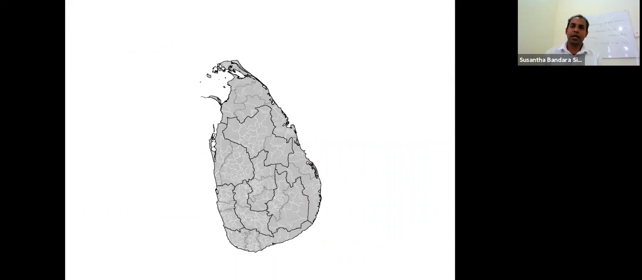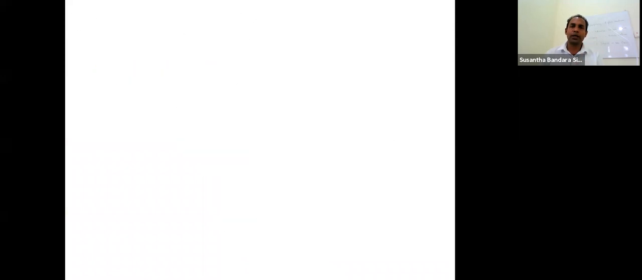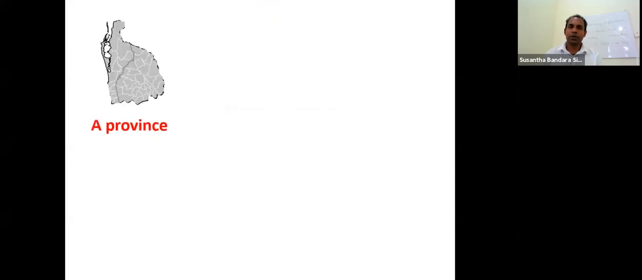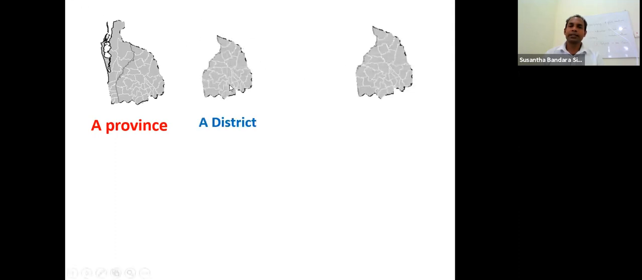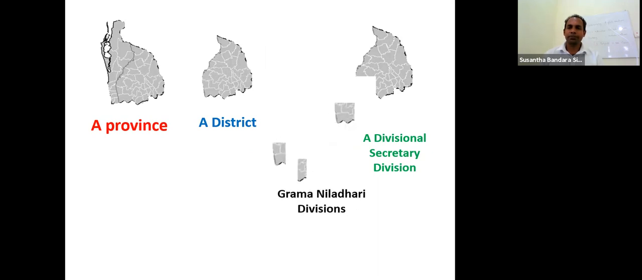Then we learned how administrative divisions are formed. This is how they are formed. Look at this one. This is a province. Province has several districts. A district has several divisional secretary divisions. And divisional secretary division has several Gramadhara divisions. Then you can see smallest one, Gramadhara, largest one, provinces.